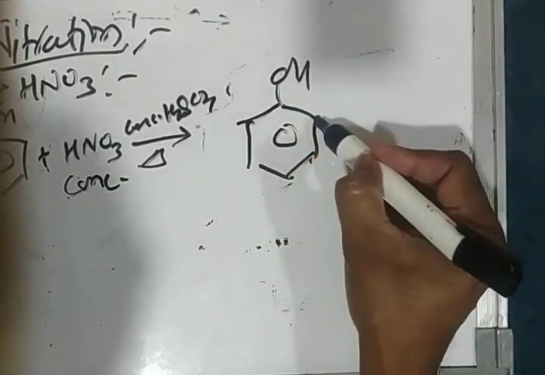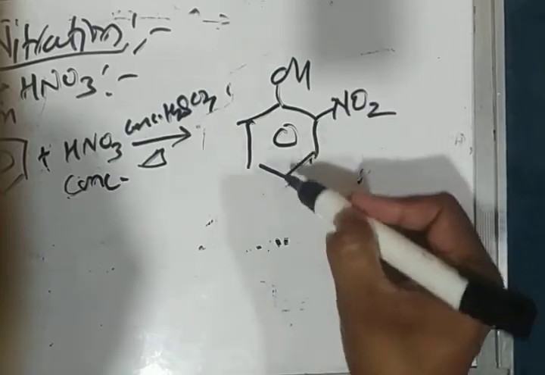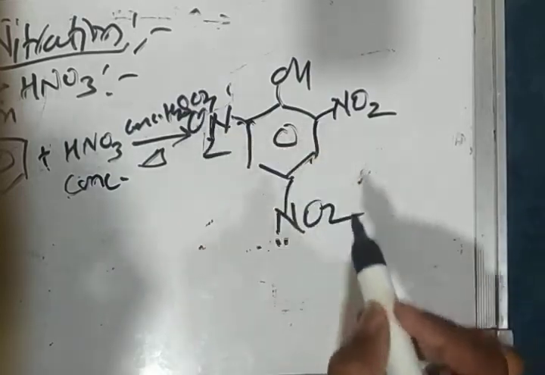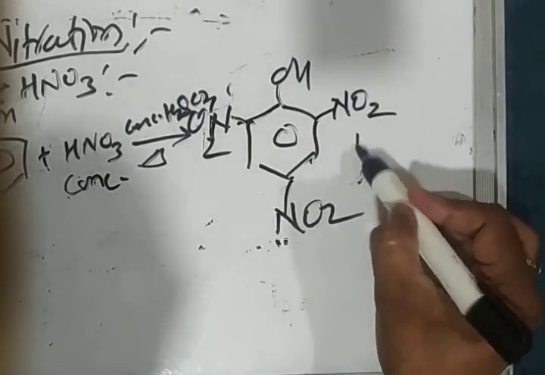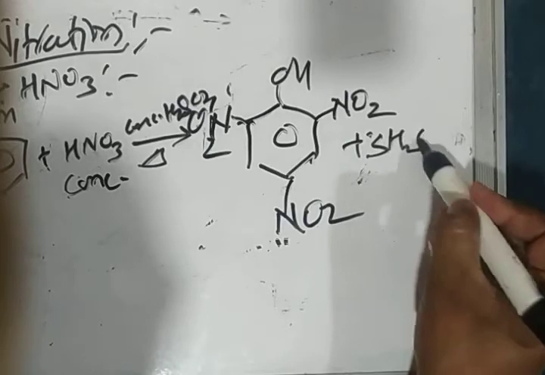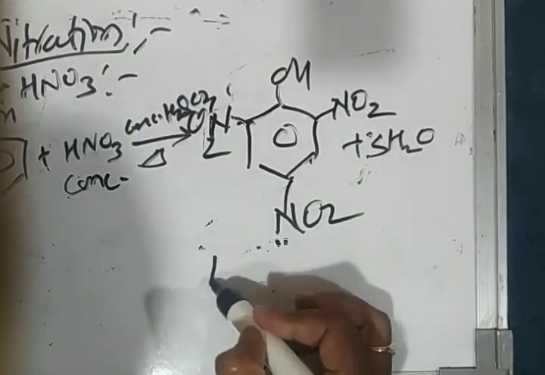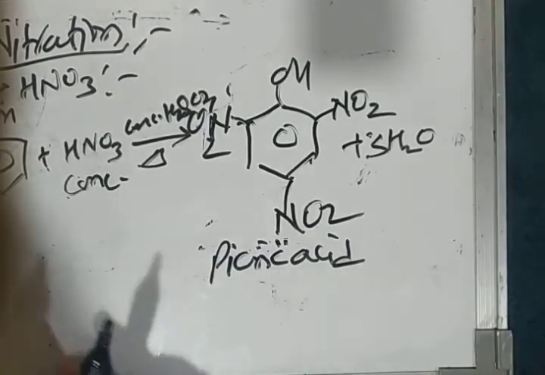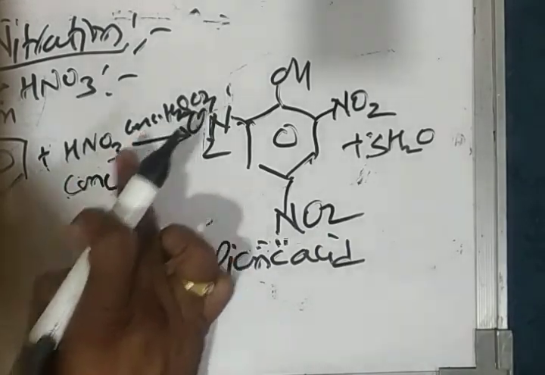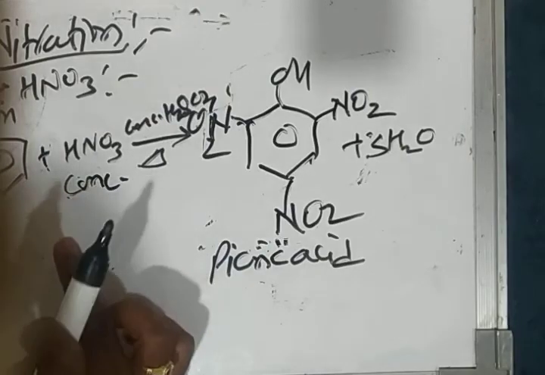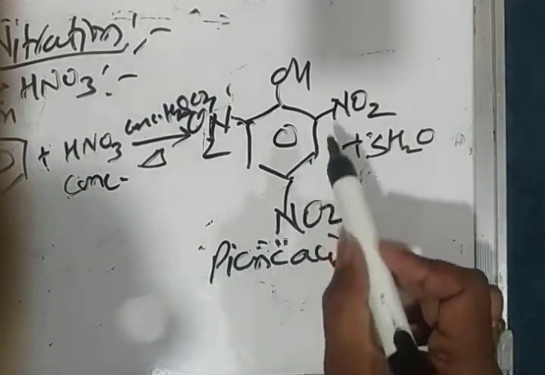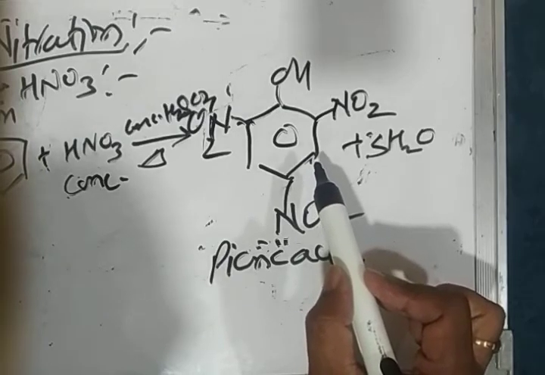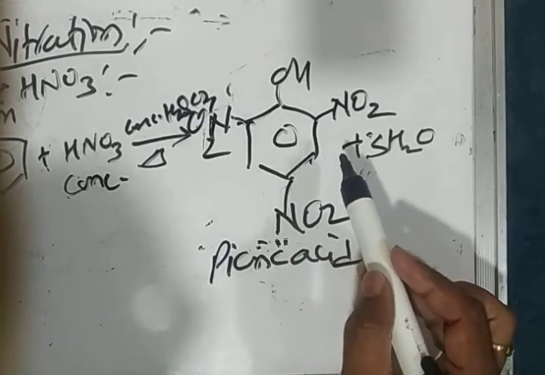This is phenol, this is second position, this is fourth position, and this is sixth position. The compound is 2,4,6 trinitrophenol. It is also known as picric acid.